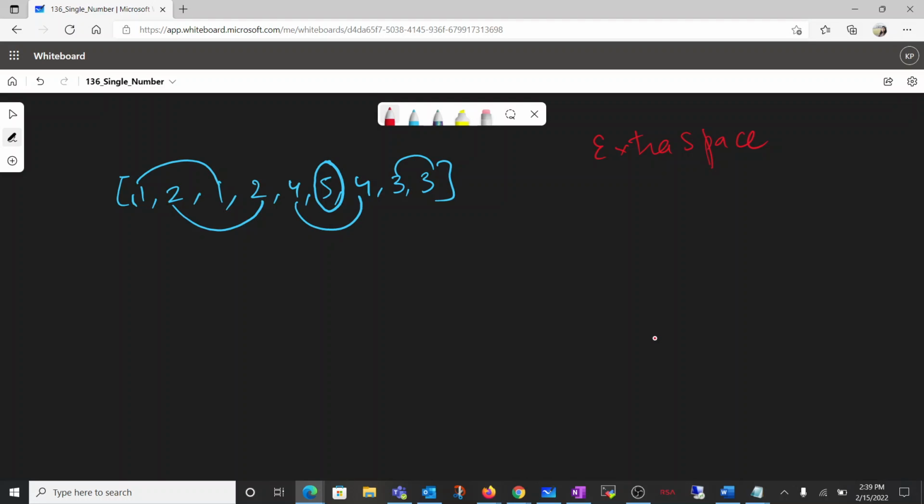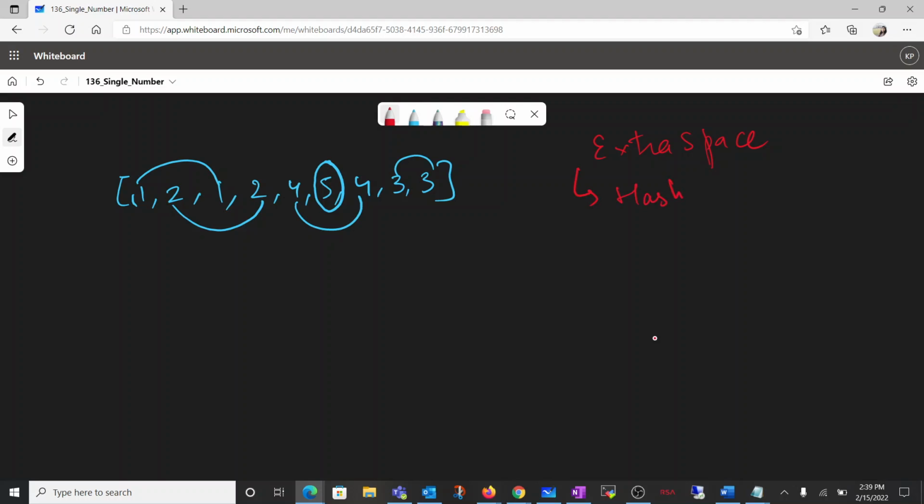You know that in C++ we have hash maps, and even in Java we have hash map. In Python also we have the same thing, in which we could simply store the numbers and store their frequencies, right?